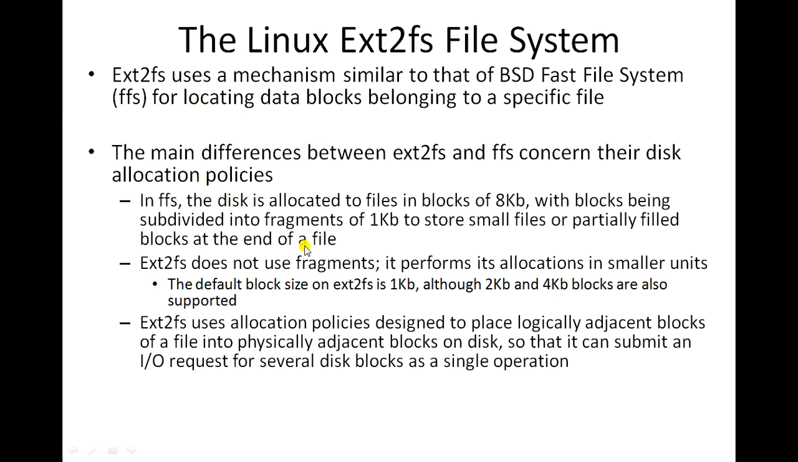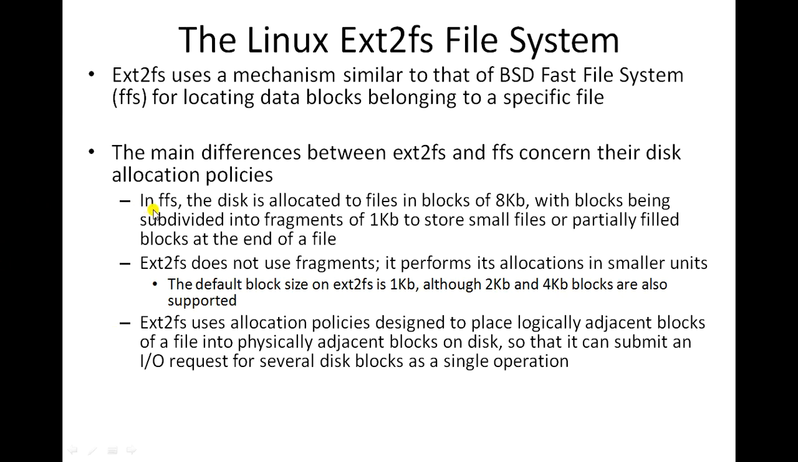Now let us see what are the differences between ext2 file system and FFS with respect to their disk allocation policies. What is disk allocation? We know that disk is basically divided into a number of blocks, and if you want to store a particular file in the file system, then we need to allocate a number of blocks from the disk to the file where actually the file will be residing.